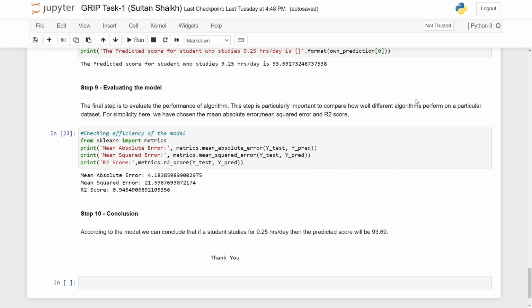Our mean absolute error is 4.18, which indicates the chances of error through this model are very low, and the R2 score is 0.94, which is nearly equal to 1, which indicates that the model fits the dataset very well.